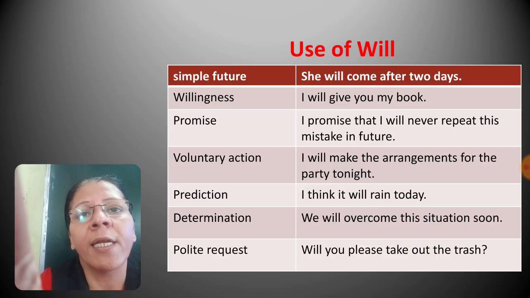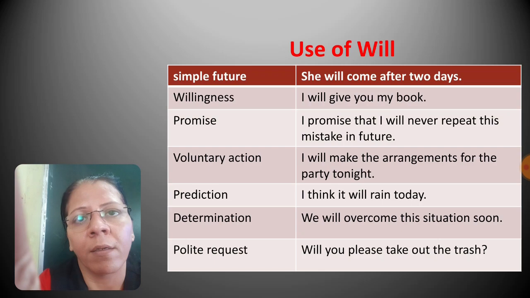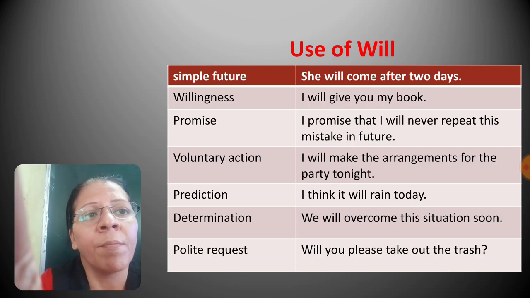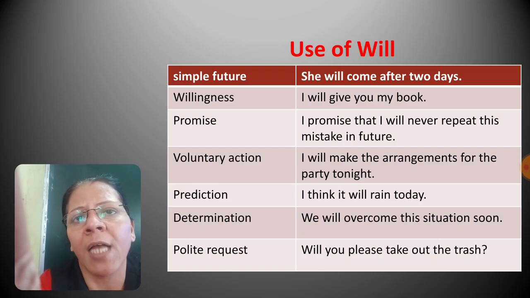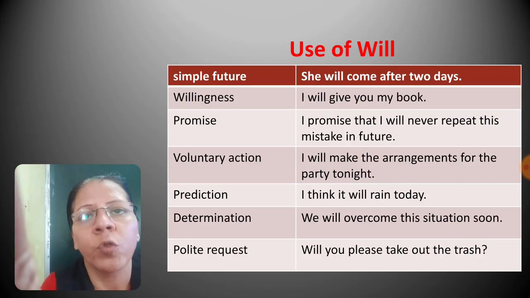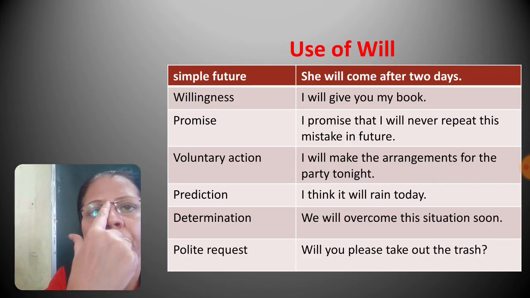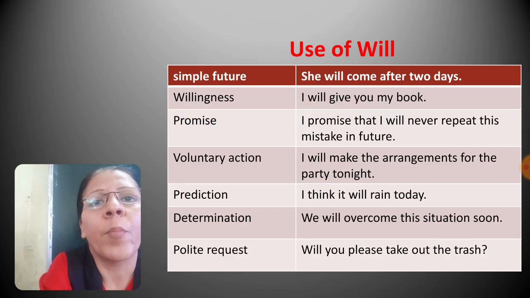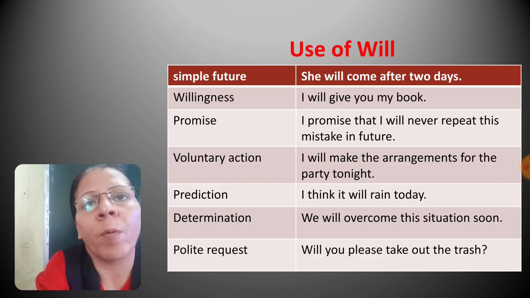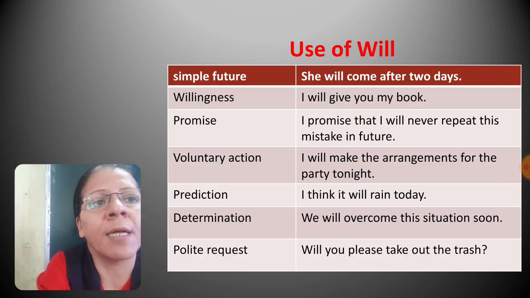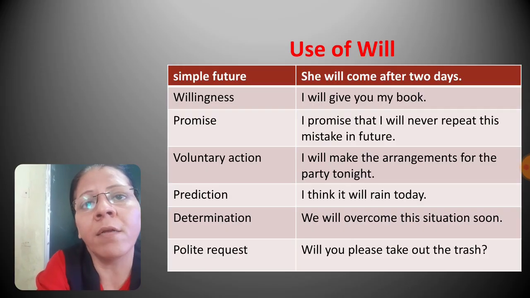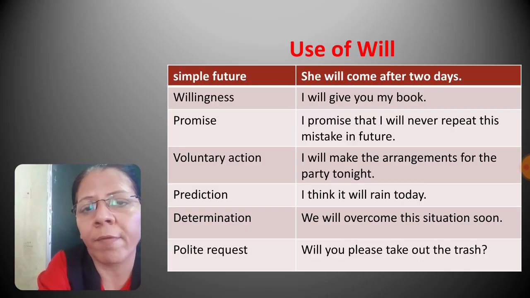Next, to show willingness. If you are willing to do something, we use will. For example, I will give you my book. It means I am willing to give you my book. So to show willingness, we use will. Next, promise. When you make a promise, you use will. For example, I promise that I will never repeat this mistake again in future. When you make a promise, that is also a future event and hence we use will.